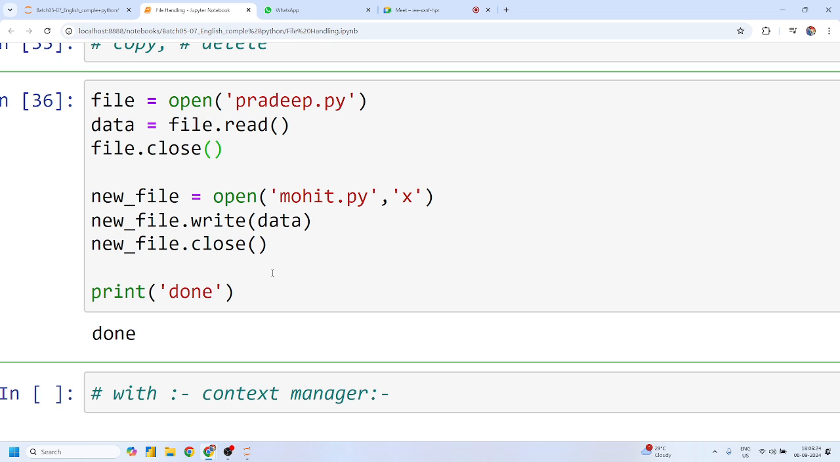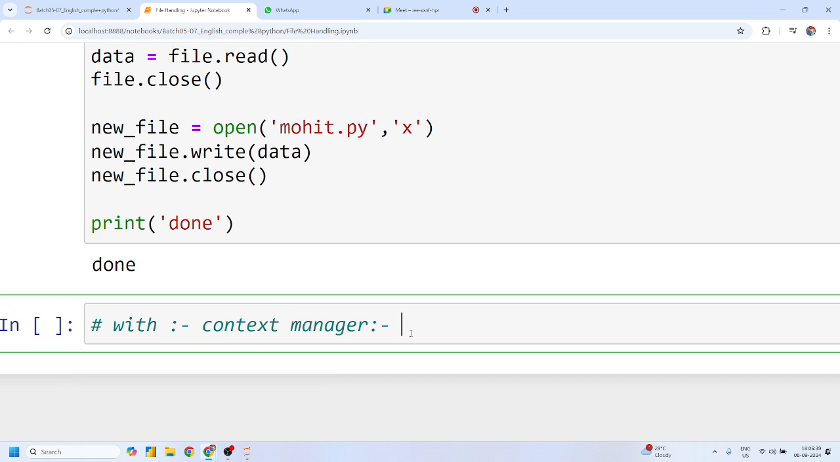Like if I open any metro gate, so guys, are we bound to close that metro gate as well, or does that gate close automatically? Yes, sir. Automatically closed. Okay, and that is the concept of context manager.